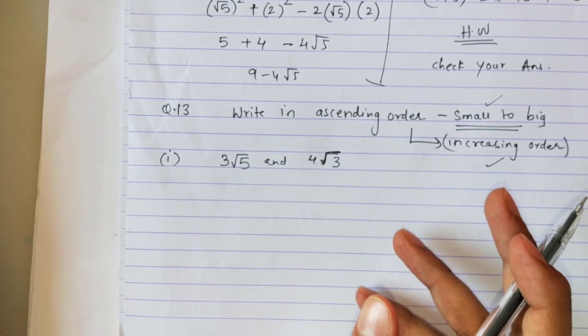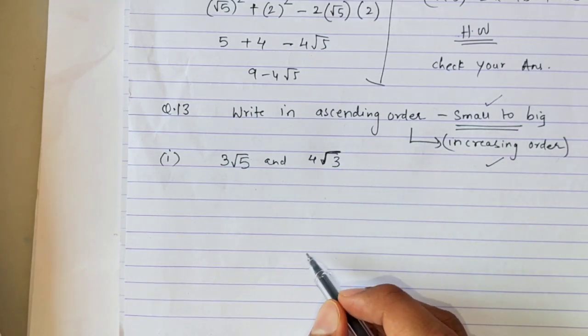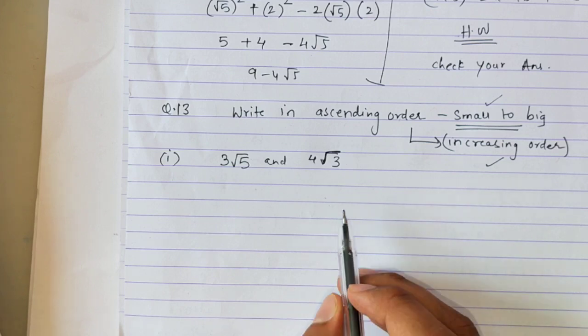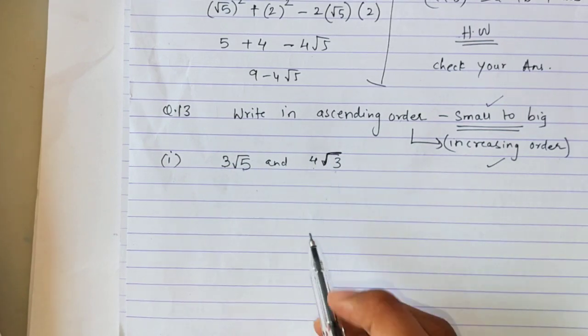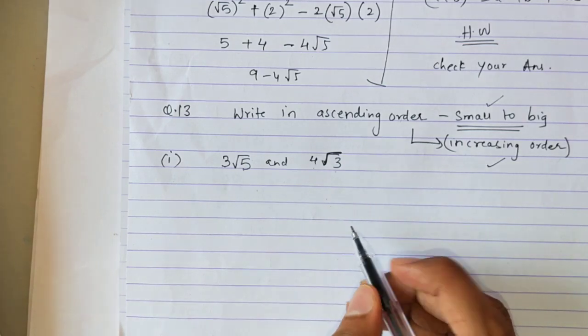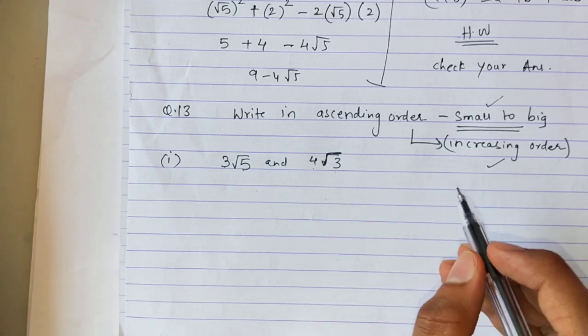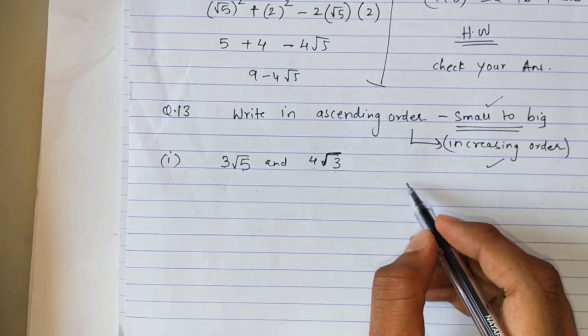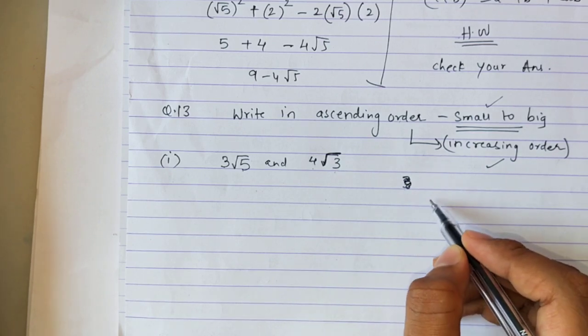But how to identify whether a number is small or great? That is the calculative part here, where you have to identify which number is smaller. Either 3 root 5 is smaller or 4 root 3 is smaller. So how can we identify it? By comparing both the numbers. How to compare it? See carefully. First of all, here I ask you a simple question.